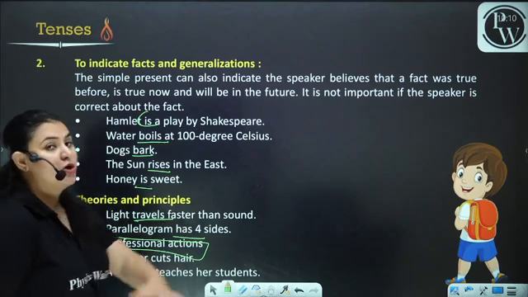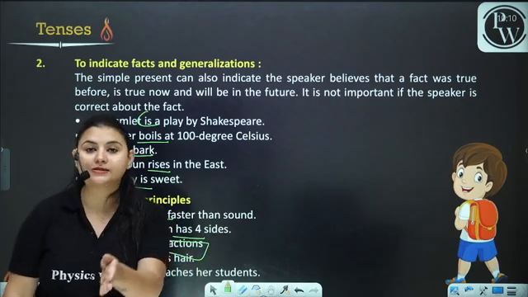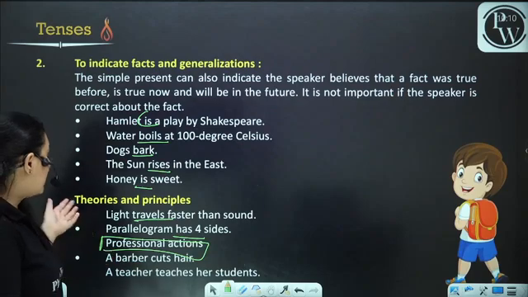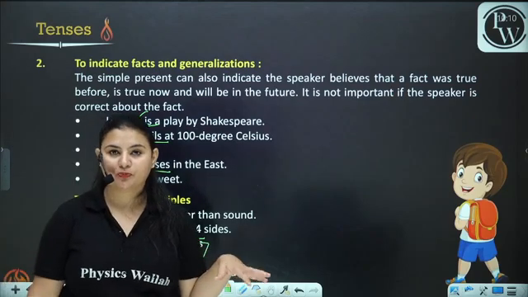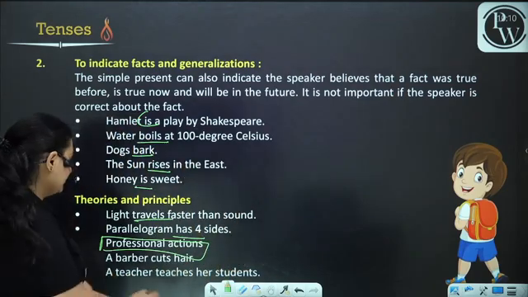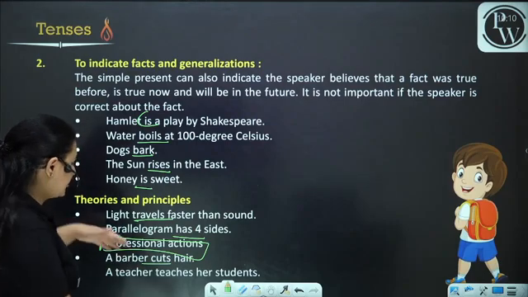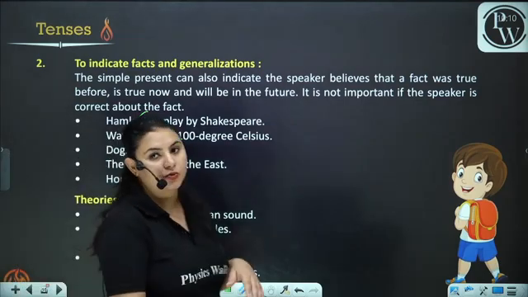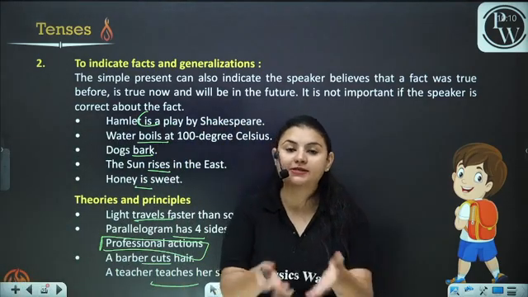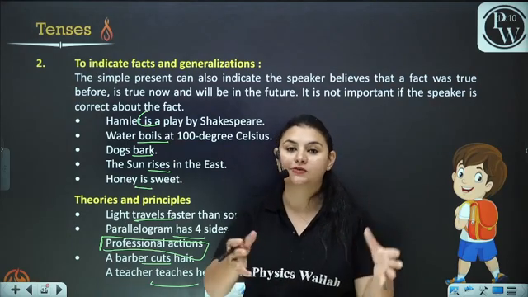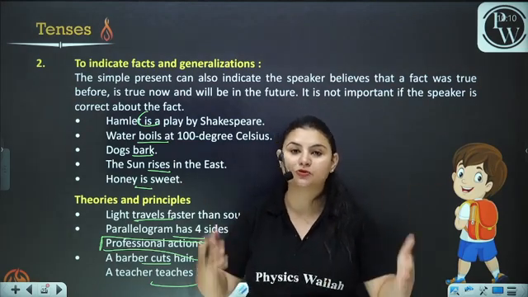Professional actions. A professional action is what the person does. What is his profession? A barber cuts hair. A teacher teaches her students. Now, what is teaches? It is the simple present form.